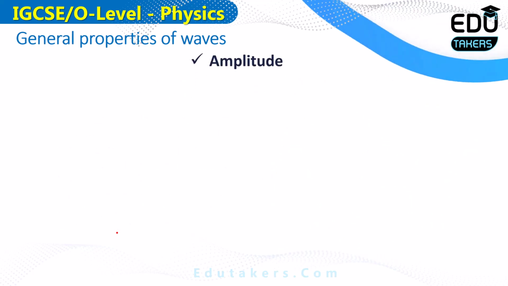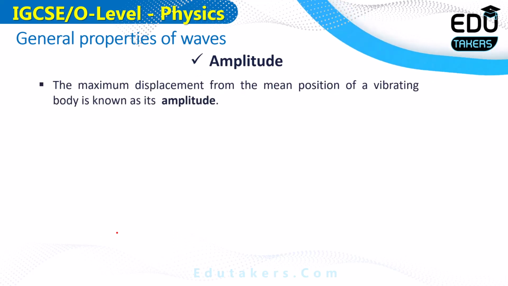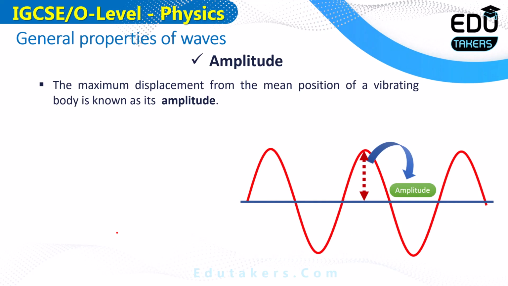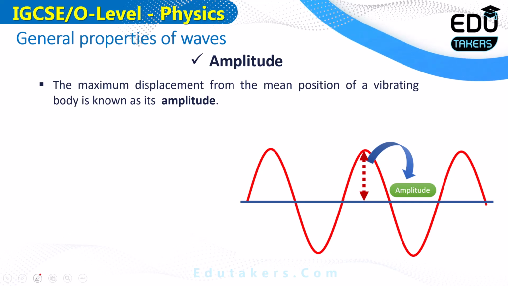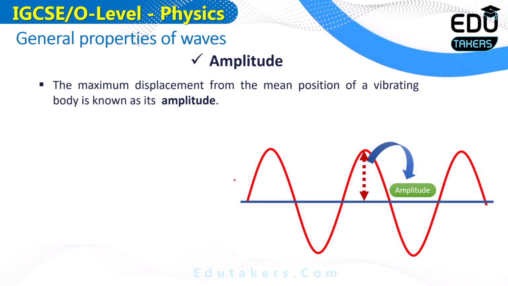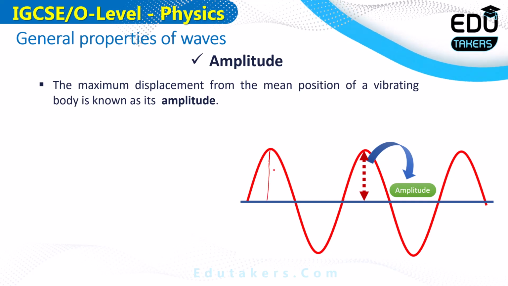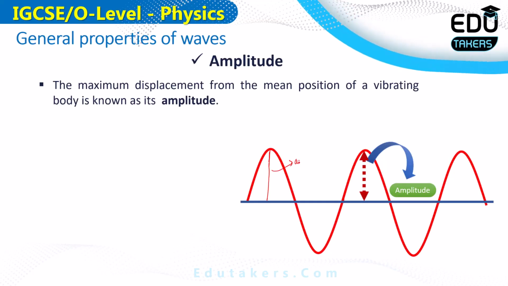What is the amplitude? How can you define the amplitude of the wave? First of all, amplitude is the maximum vertical distance of the body from its mean position. If you see this figure, it is a transverse wave. A transverse wave consists of two portions, crest and trough. So here I have to take the maximum displacement of the wave from the mean position. This is called the amplitude.